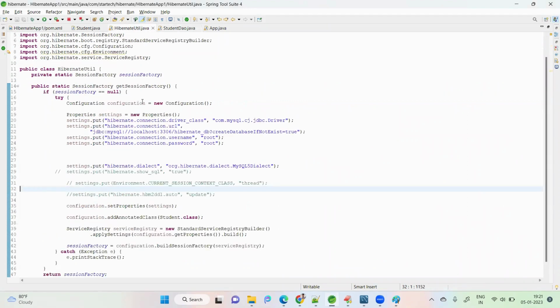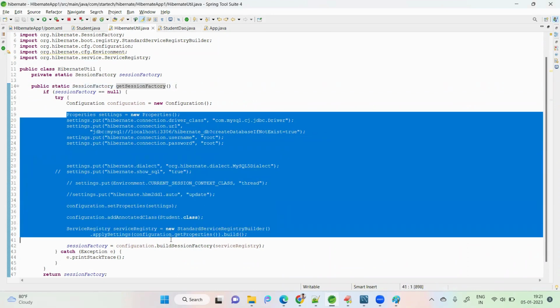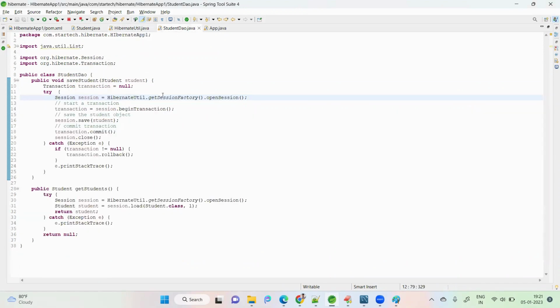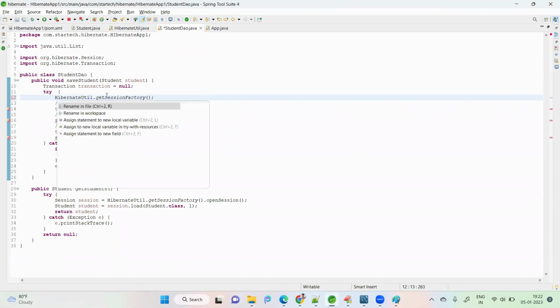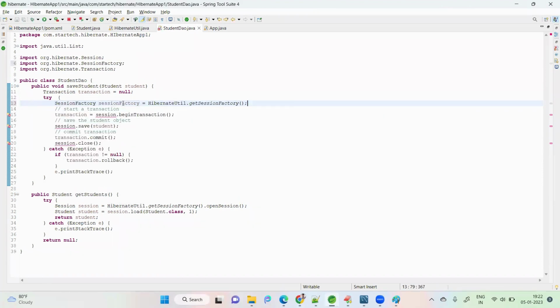In the Hibernate util, there is one method, get session factory. If I call that, it will create the session factory and give it to me.